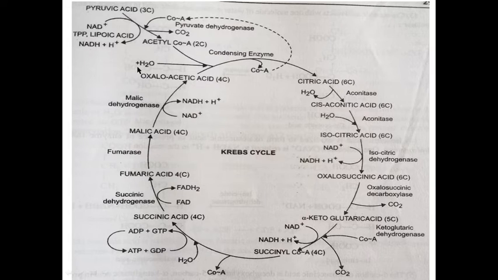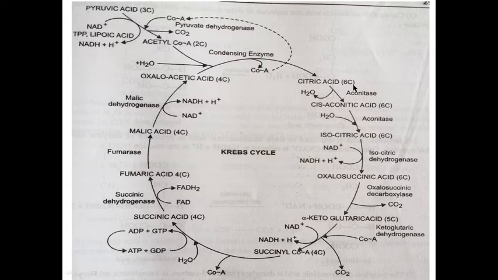Acetyl coenzyme A combines with 1 molecule of water and the 4 carbon compound oxaloacetic acid, which is the end product of this Krebs cycle, to form citric acid, a 6 carbon compound. This is the first stable compound formed during this cycle.